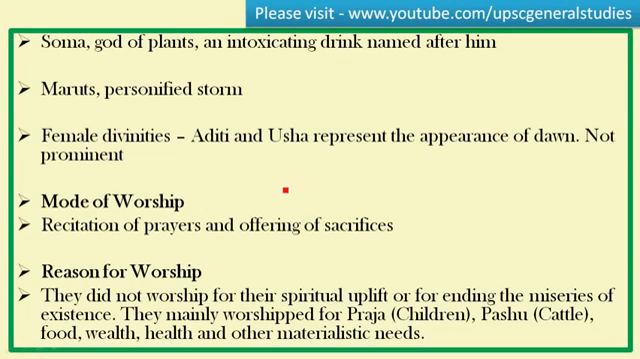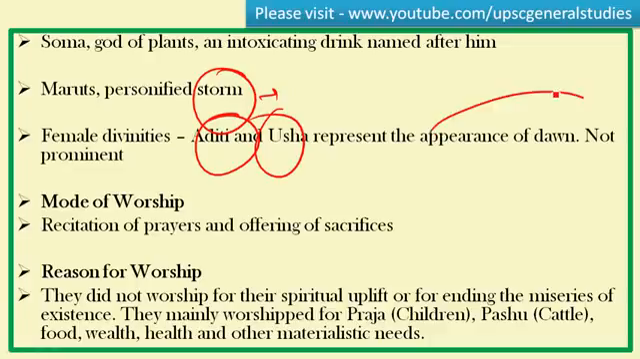And we have a god of drinks also: Soma, god of plants, and an intoxicating drink was named after him, called Somarasa. Here the Maruts, the personification of storm, were also among the gods. The female divinities, Aditi and Usha, which personifies the appearance of dawn, were also mentioned in the Rig Veda, but these were not of prominence when compared to Agni, Indra, Varuna, and Soma.